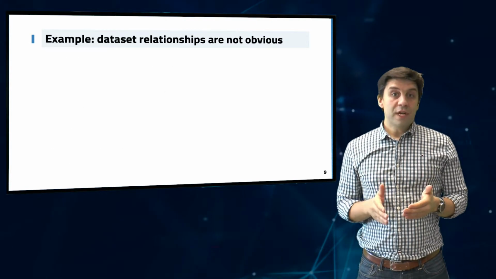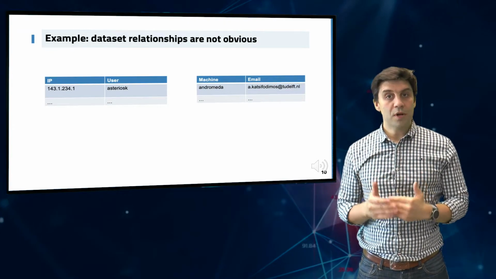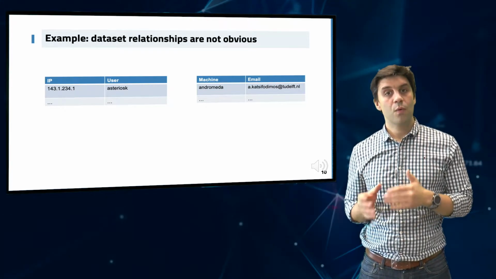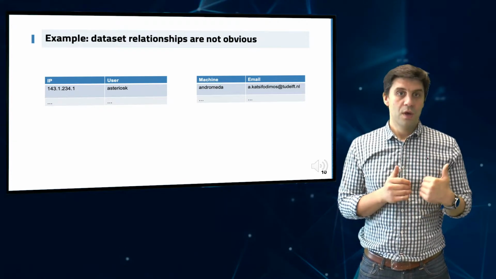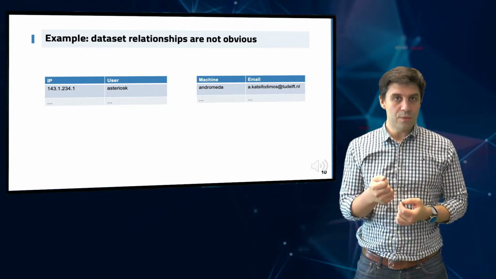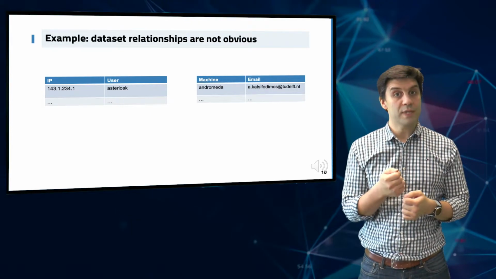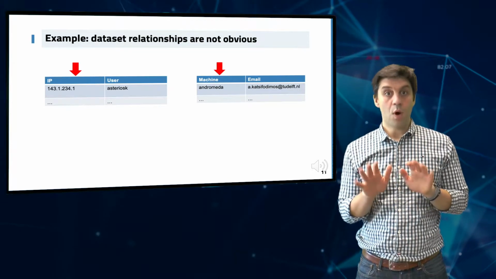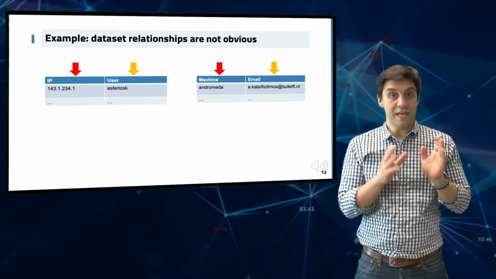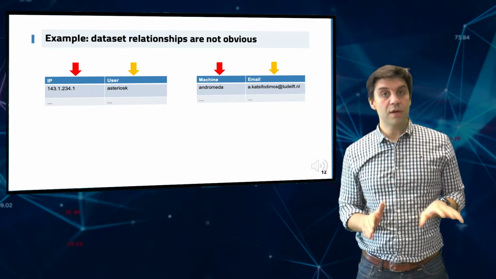Now, let me show you an example of integration and how it can go wrong. These two tables talk about myself. In fact, the table on the left contains my username and my current IP address within the university network. On the other table, we see my computer name and my email. Imagine that one tasks you with integrating those two tables. This means that you have to see what columns and rows correspond with each other. As a human, it's quite easy. Obviously, the table on the left has a username and IP, which corresponds to the email and machine name on the right. But syntactically, there is absolutely no similarity.